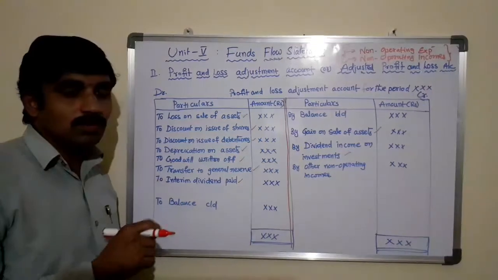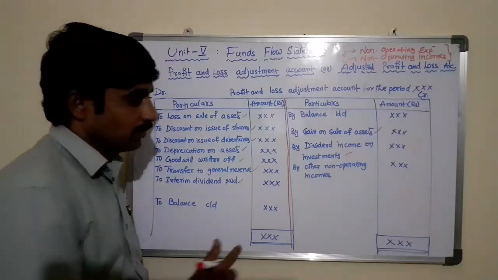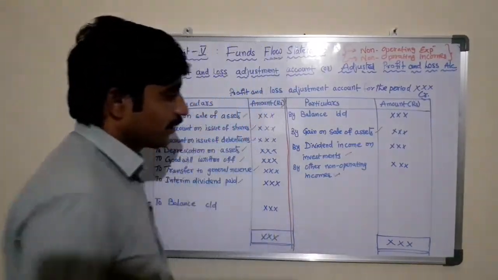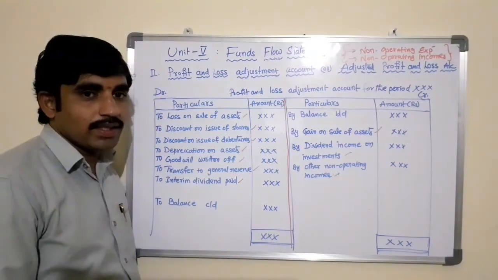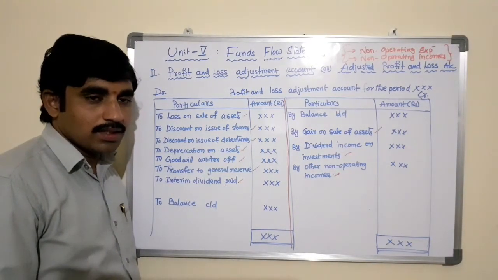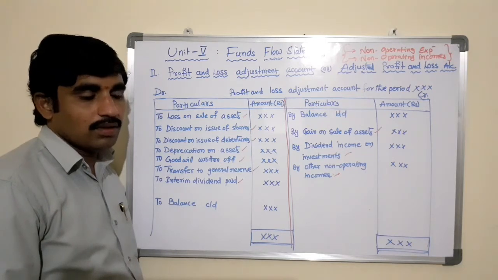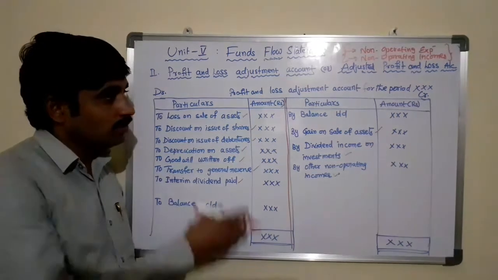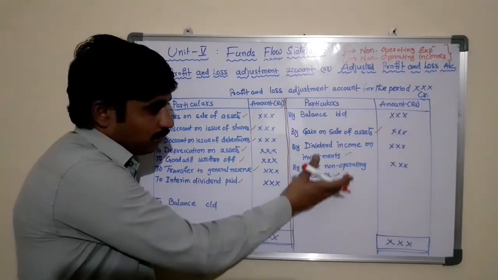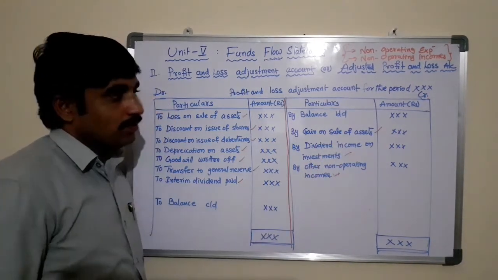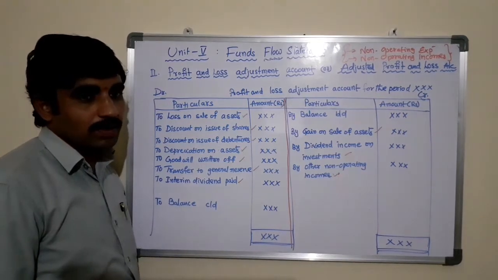So that is also one of the non-operating incomes. Other than this, any other non-operating incomes available in the financial statements, that is the profit and loss account or any other statements available to prepare this profit and loss adjustment account, we need to post in the credit side of the profit and loss adjustment account.